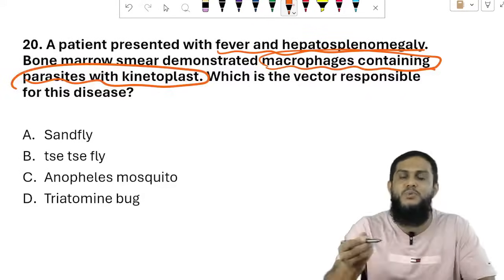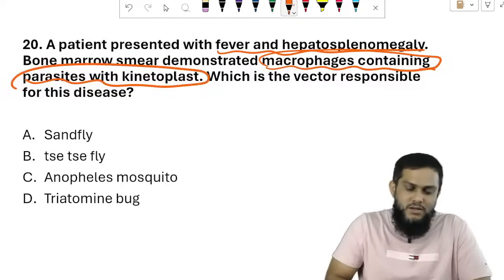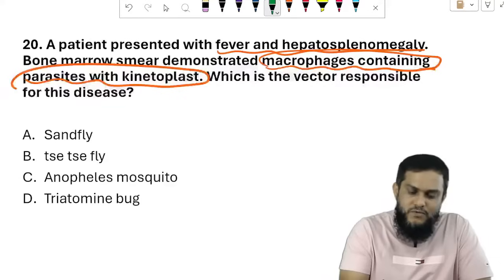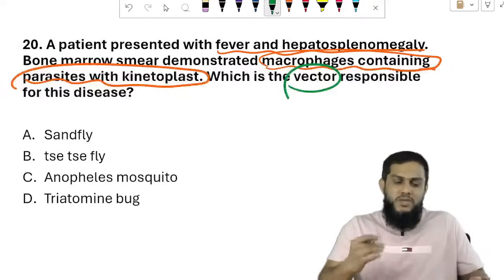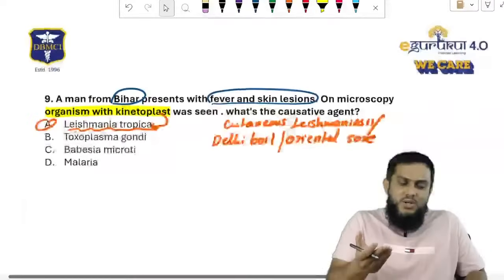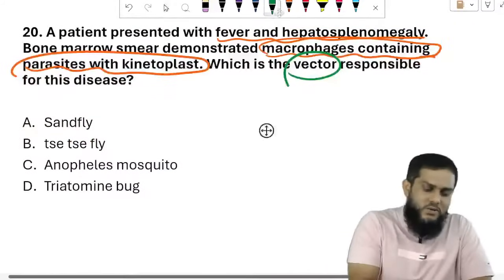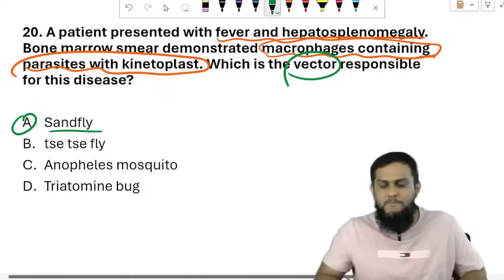Here, see how many times it has been repeated. In 3 to 5 years, it was repeated 2 times, but the question asked is different, and that is what I told. PYQs won't get repeated; the PYQ topic gets repeated. Previously they asked the organism. Now they are asking the vector. What is the vector for Leishmania? Sandfly.